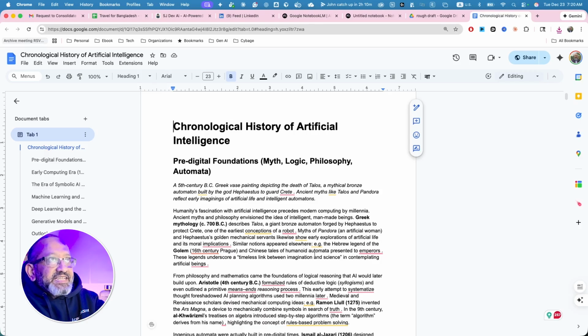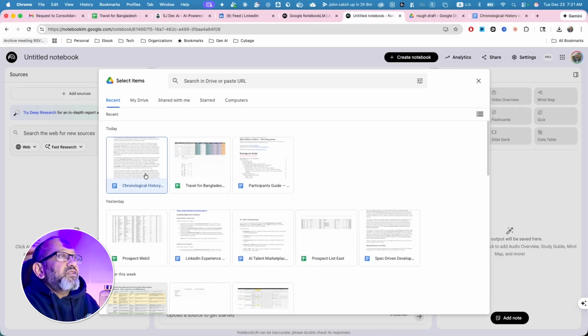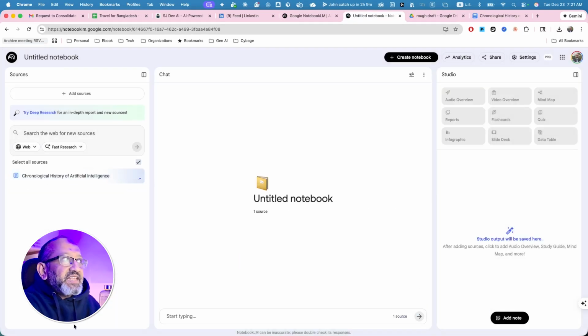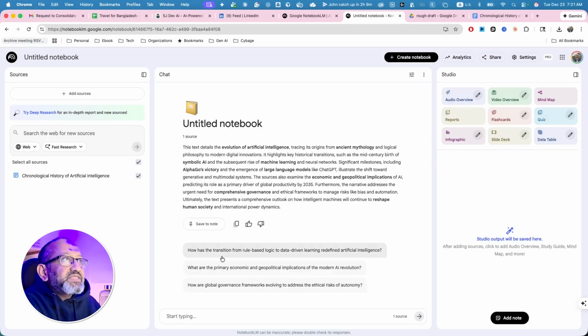So I got this idea. I have this document. I got the link of this doc, or I can download it. I showed you, I can upload the PDF file, or I can just ask it to add the chronological history of artificial intelligence, and it will just update it. Okay, so then you would see that this is my untitled notebook.